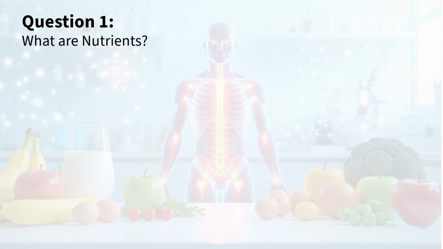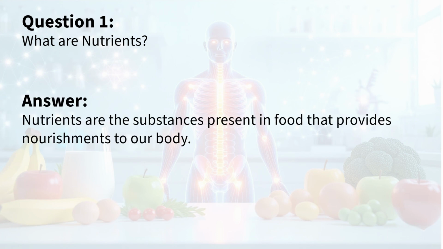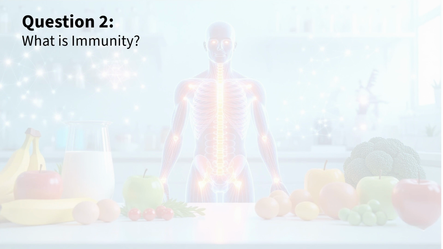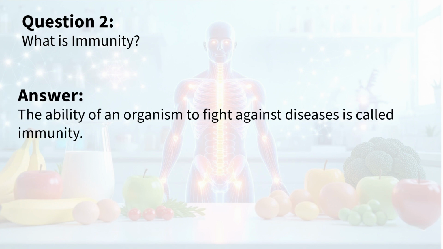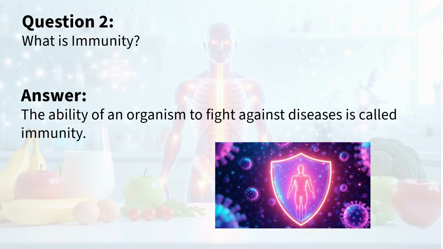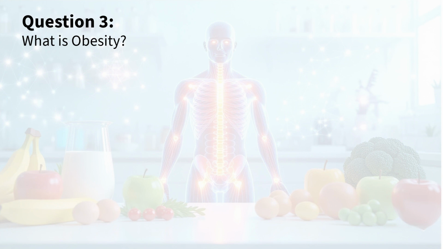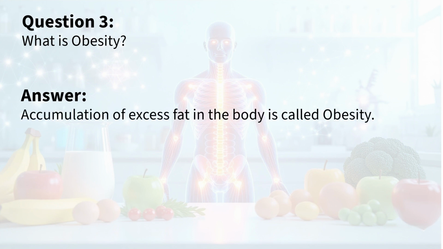Question 1. What are nutrients? Answer. Nutrients are the substances present in food that provide nourishment to our body. Question 2. What is immunity? Answer. The ability of an organism to fight against diseases is called immunity. Question 3. What is obesity? Answer. Accumulation of excess fat in the body is called obesity.